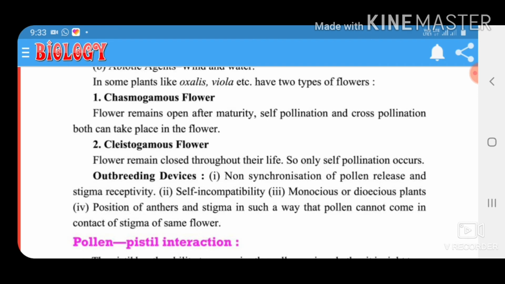Flowers remain open from maturity. Self-pollination and cross-pollination both take place in the flower. Cleistogamous flowers remain closed throughout their lives, so only self-pollination occurs.